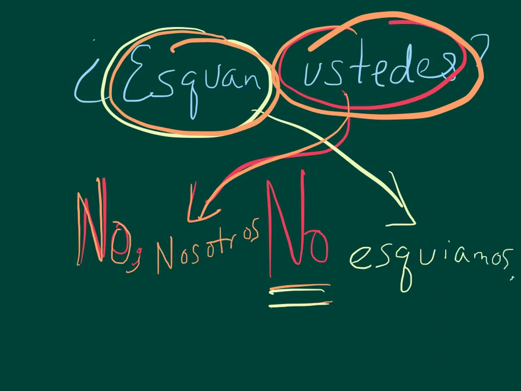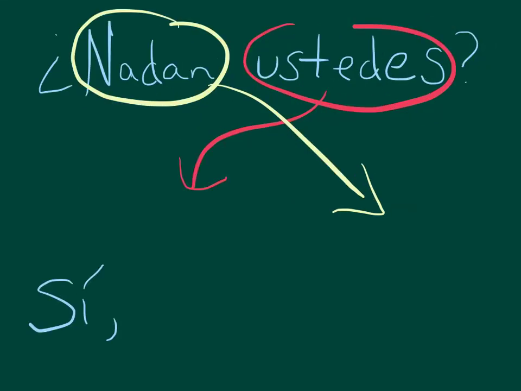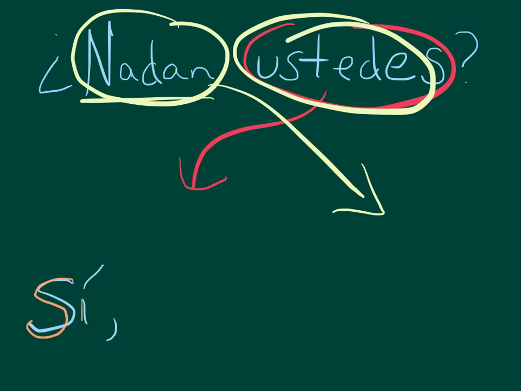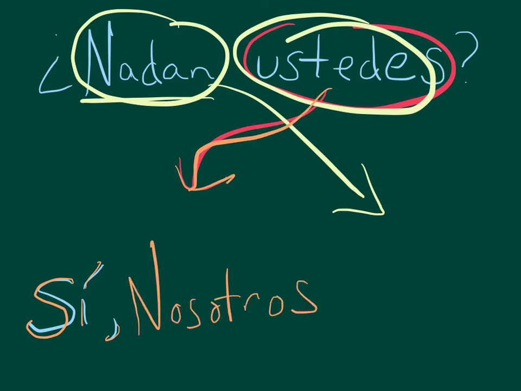Or in other words, it might help your memory to think of it as no, we no ski, which again sounds funny, but anytime something sounds funny or different, you're more likely to remember it. All right, let's try it again. ¿Nadan ustedes? Do you all swim? Sí. Yes, with a big fat accent. Ustedes goes to nosotros. And we have to take nadar and match it to nosotros, which is nadamos. ¿Nadan ustedes? Sí, nosotros nadamos. Do you all swim? Yep, we swim.